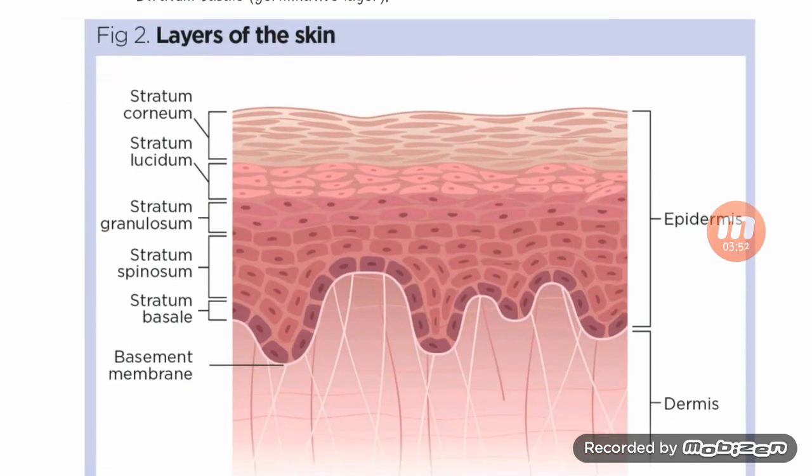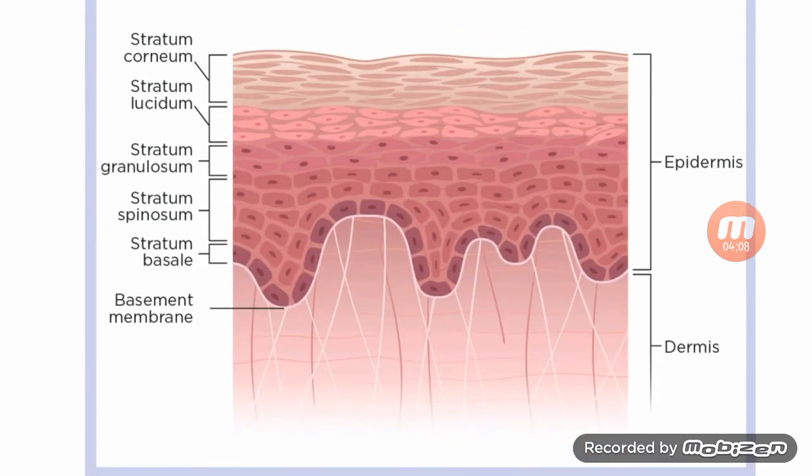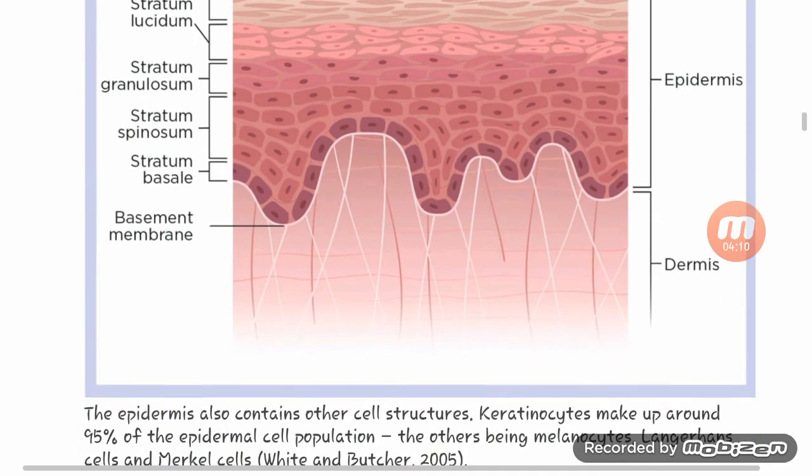So these are the layers of skin. You can see the stratum corneum, stratum lucidum, stratum granulosum, stratum spinosum, stratum basale, basement membrane, and epidermis and dermis, which is subdivided into these.